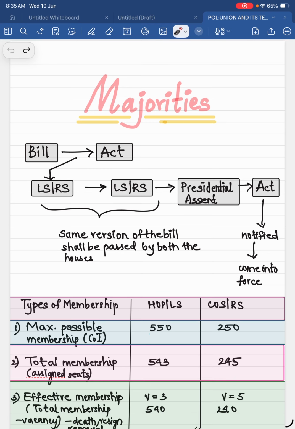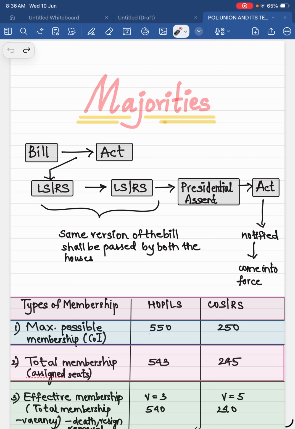So, today's topic is majorities. Let's see. First, I want to tell you how a bill becomes an act. What is the use of majority? What is a majority? Where do we use it? Okay. So, let's see what a bill is, and how it becomes an act. Why do we call it a bill at one stage and an act at another?